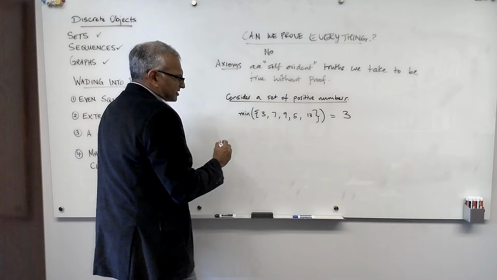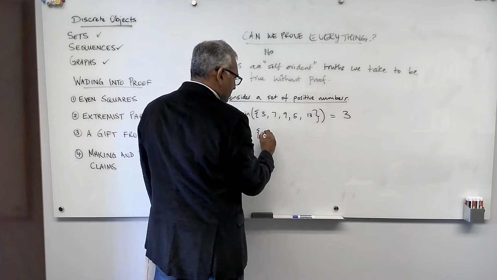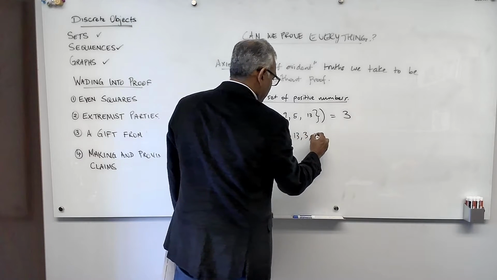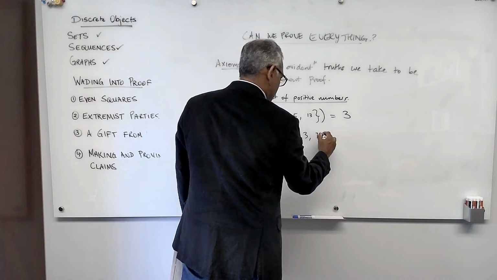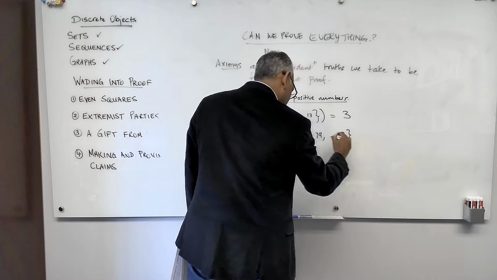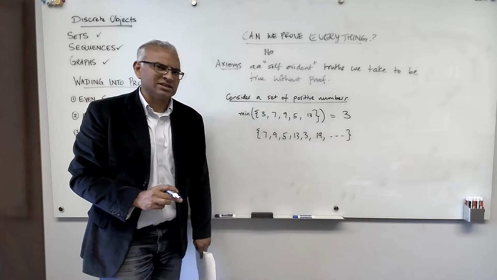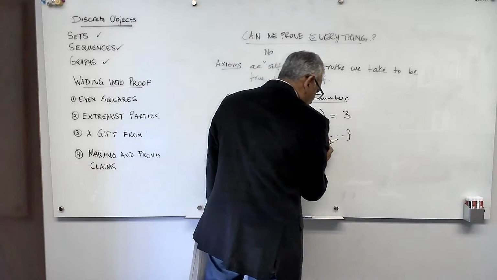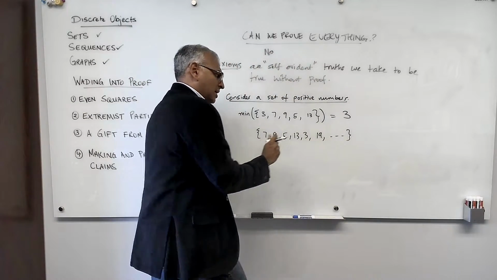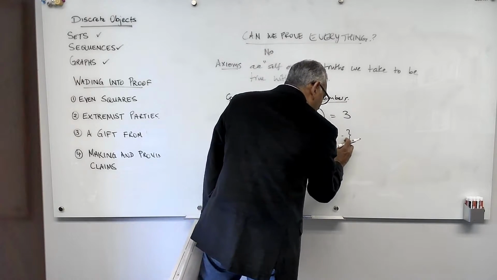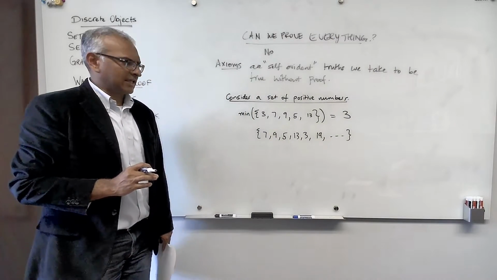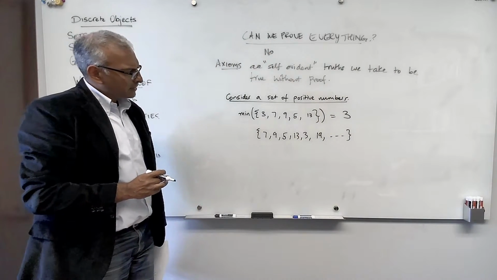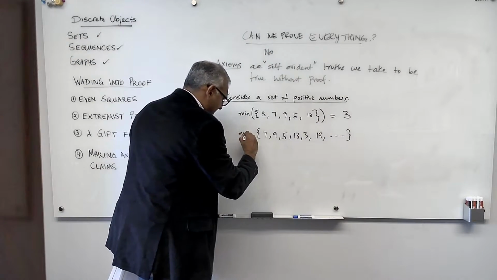Now consider another set. 7, 9, 5, 13, 3, 19, ... Okay. So immediately the first thing you say is, I don't know how to fill in the blanks. I don't care. I don't need you to fill in the blanks. I'm going to allow any positive numbers to come later. And this set could be infinite also. And I can say, what's the minimum?